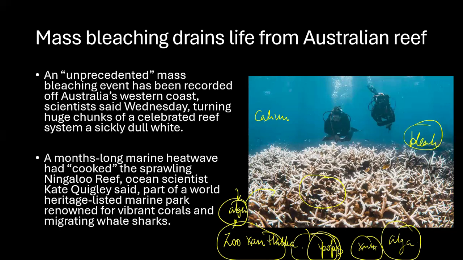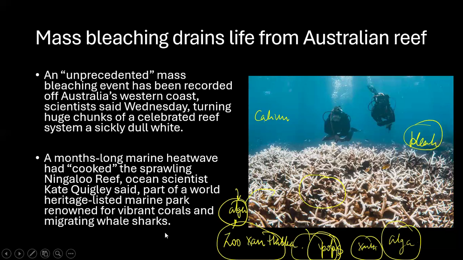So this is what's happening here. And what are the causes that they say? Here you can see an unprecedented mass bleaching event that has occurred offshore of Australia's western coast, scientists said Wednesday, turning huge chunks of the celebrated reef system skull-dull white. A months-long marine heat wave has cooked the pristine Ningaloo Reef, ocean scientist Kate Quigley said, part of the World Heritage listed marine park.